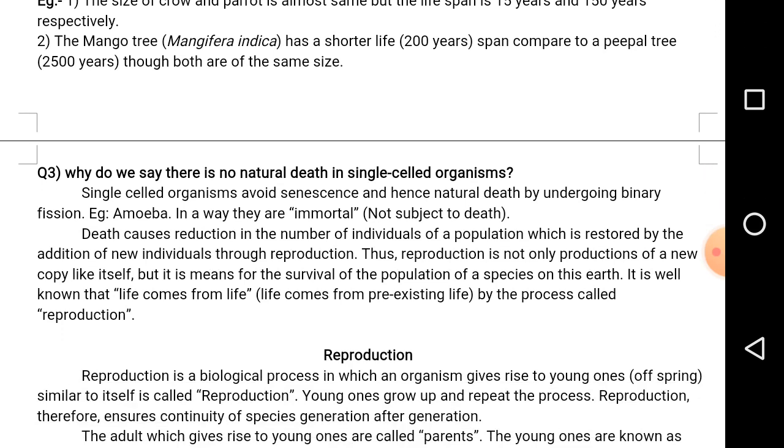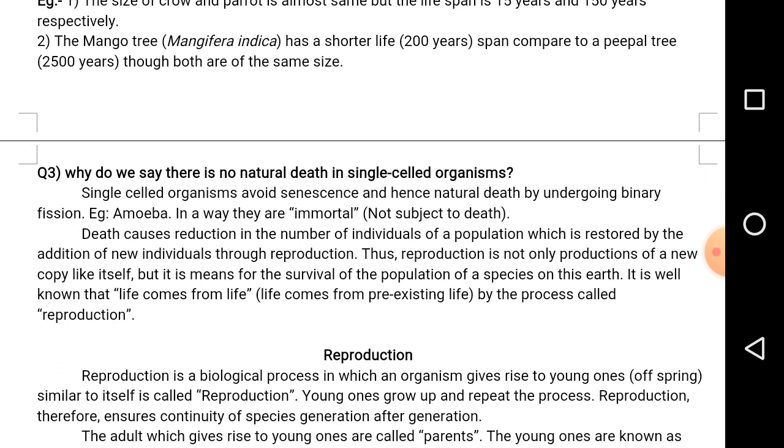The best examples are amoeba, paramecium, euglena. They multiply by binary fission. So what is the answer? Why are the microorganisms immortal in nature? Because the parent cell undergoes binary fission and develops into two individual similar daughter cells. Hence, the microorganisms are immortal in nature. Examples: amoeba, paramecium, euglena, etc.